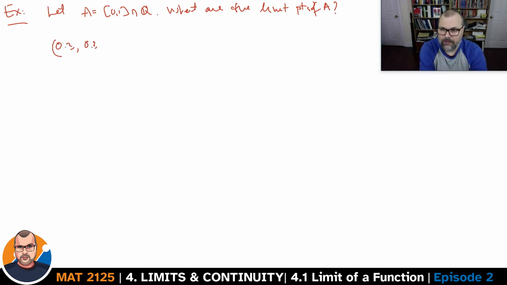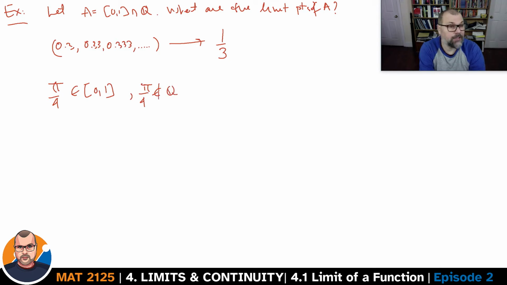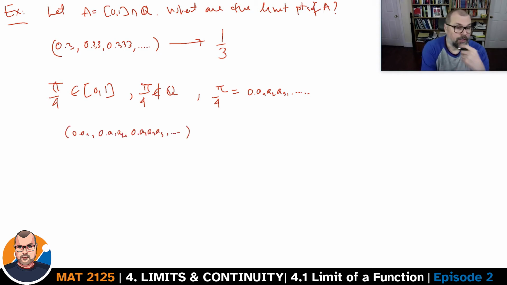The following sequence, what would it converge to? Well, these are all rational numbers. We see that they converge to another rational number, 1/3. So it certainly would seem as though rational numbers would be limit points. What about irrational numbers? If you look at the number pi/4, this is between 0 and 1. It's definitely not rational. It has a decimal expansion. If I look at the sequence where I just keep on adding an extra digit in the decimal expansion, this is going to converge to pi/4.